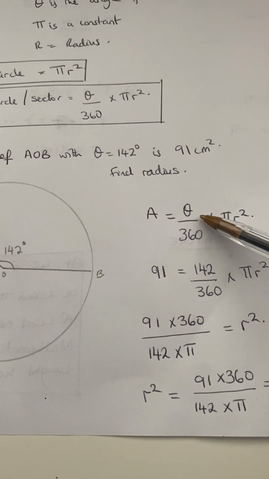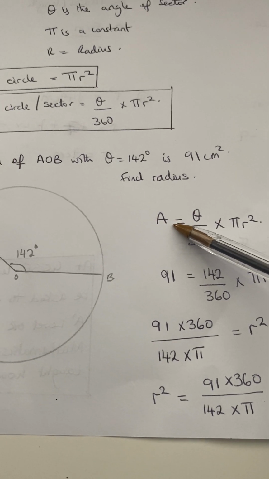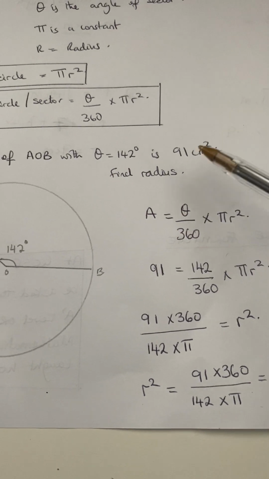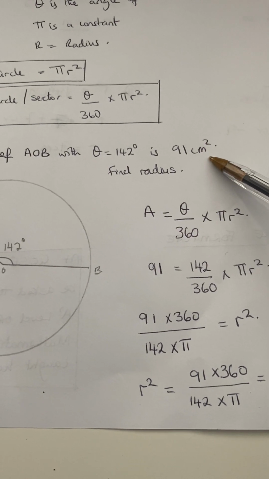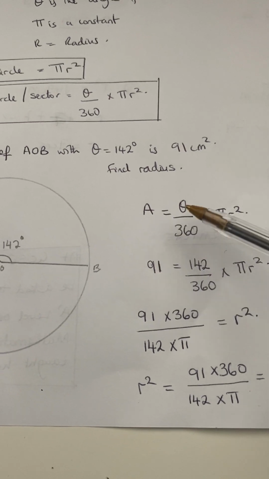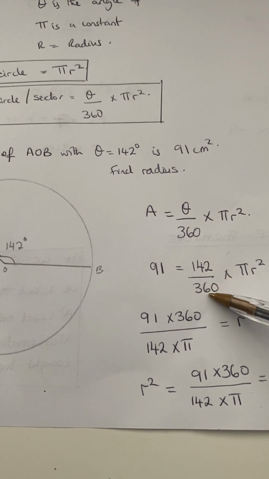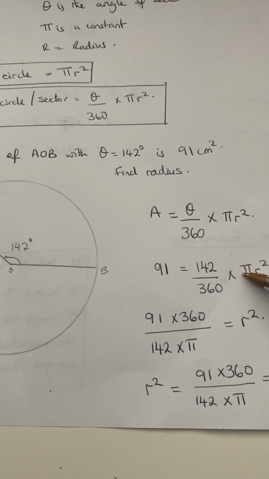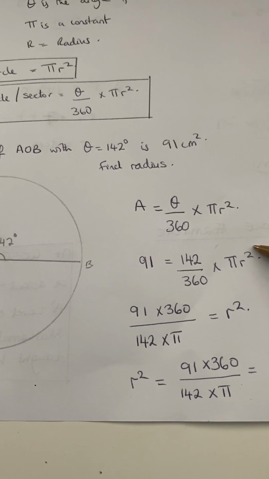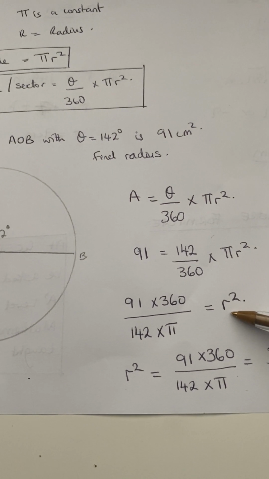So we need the area formula, not the arc length formula, because we know what the area is. The area is 91, the angle is 142 divided by 360. Pi is a constant, we don't know r, so we need to find r squared and then find r.